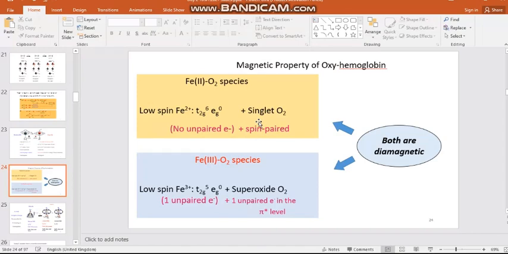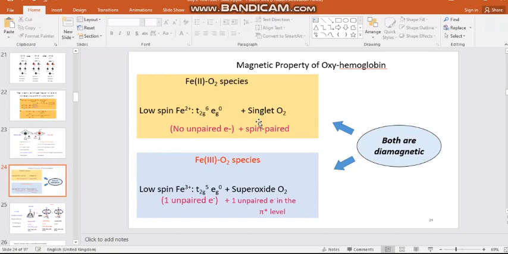Molecular oxygen also has two unpaired electrons, but after interacting with the metal ion, one of the electron spins will be flipped. After spin flipping in the pi star orbital, one will be in the upward spin, another one in the downward spin. So automatically the spin will be paired. Oxygen under such condition is known as singlet oxygen, whereas iron also does not contain any unpaired electron. Collectively, the low spin iron(II)-O2 species is diamagnetic in nature.